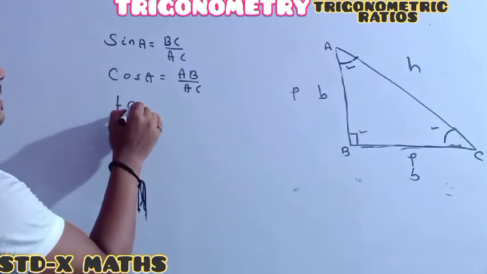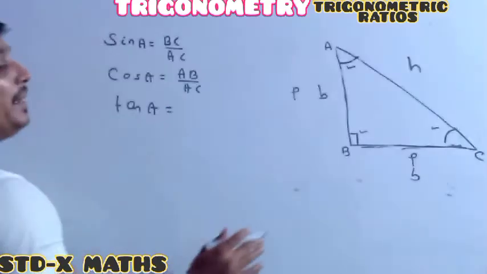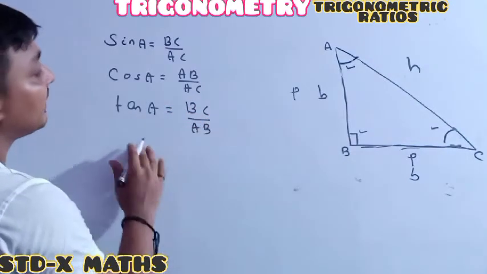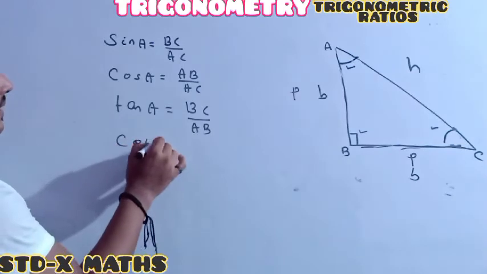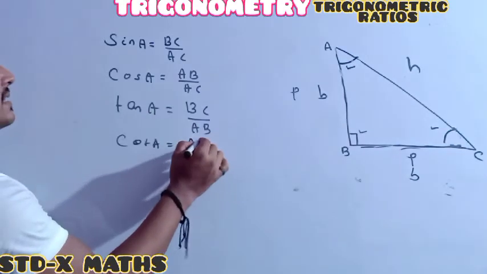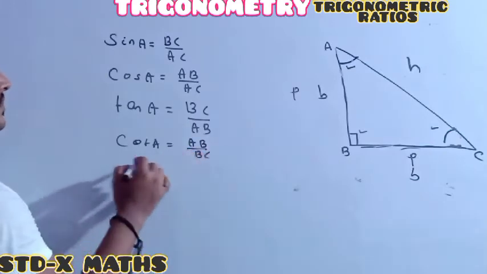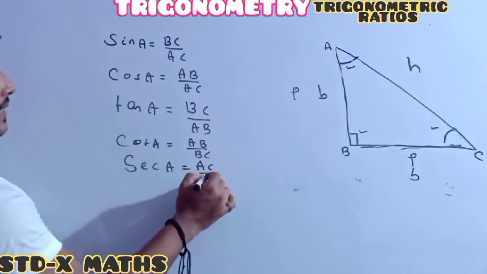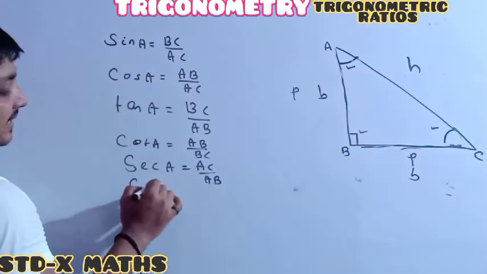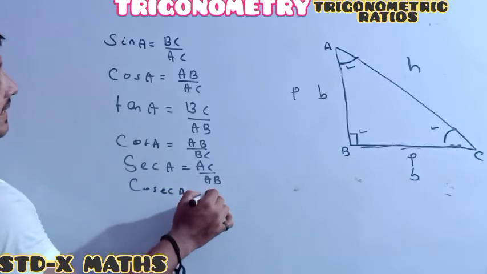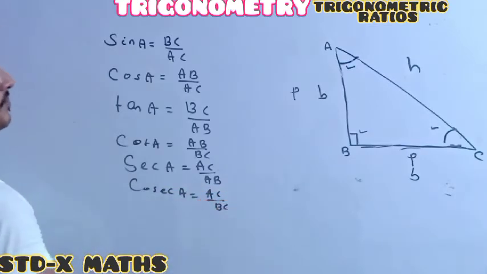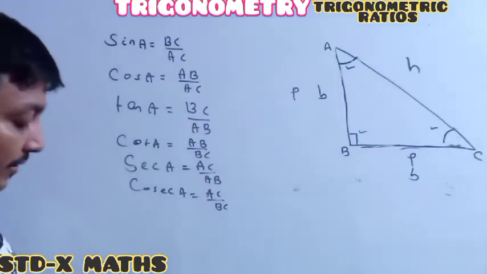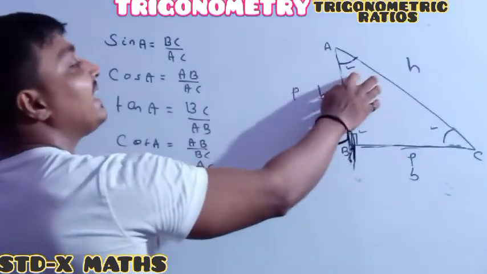And tan A is P by B. So P means BC divided by AB. Thereafter cot is the reciprocal of this one. It means AB divided by BC, and sec A is AC divided by AB, and cosec A is AC divided by BC. Understood? So these are the six trigonometric ratios whenever I consider angle A, the acute angle.